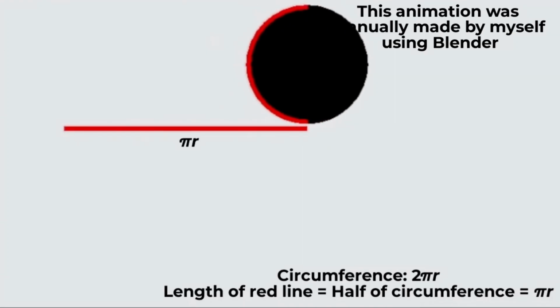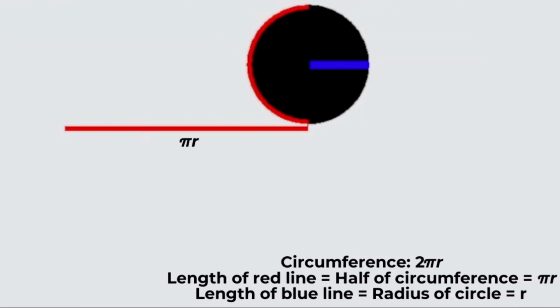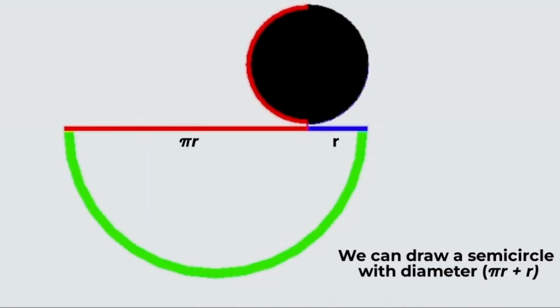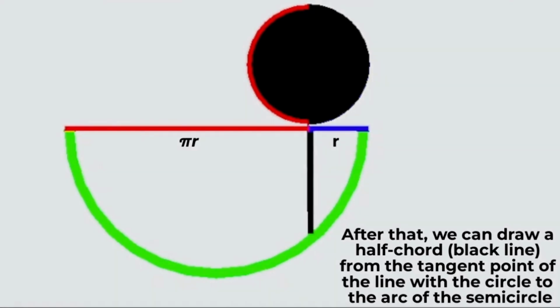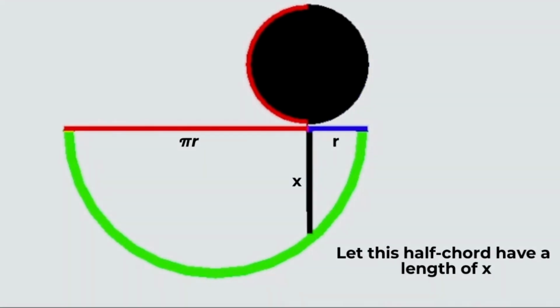The circumference of the circle is 2 pi r, and therefore, since the length of the red line is half of the circumference, then it has length pi r. Then we can extend and draw a radius, which is the blue line, and therefore it has length r. Finally, we can draw a semicircle with diameter pi r plus r. Then, after that, we can draw a half chord, which in this case is the black line. This half chord is from the tangent point of the line with the circle to the arc of the semicircle. Let this half chord have length x.